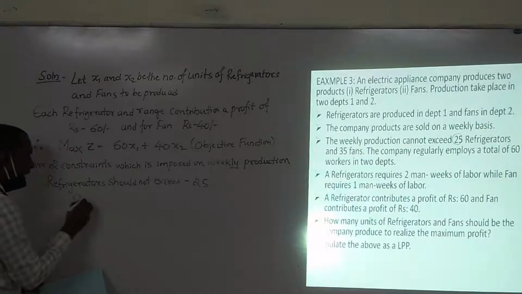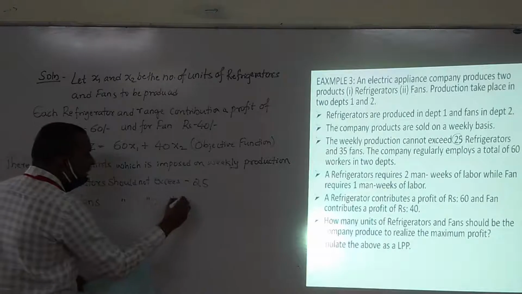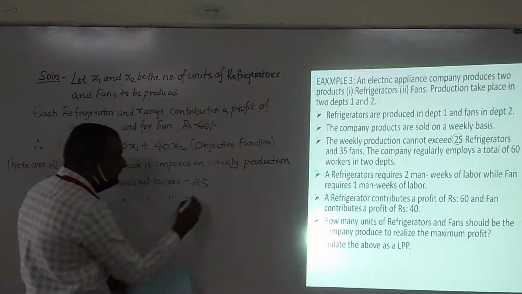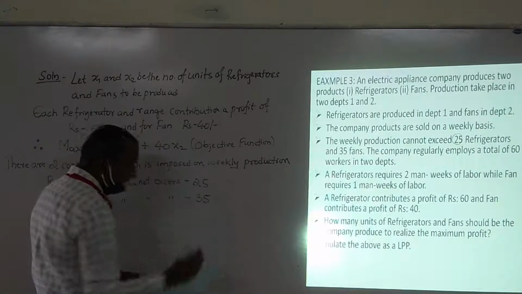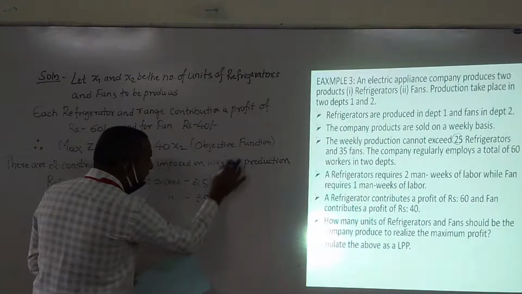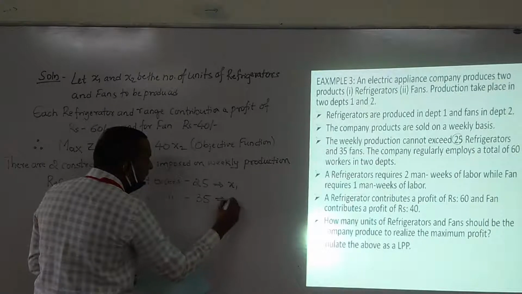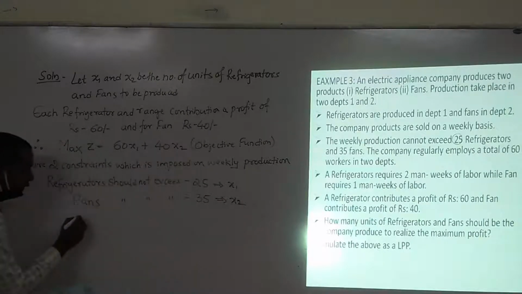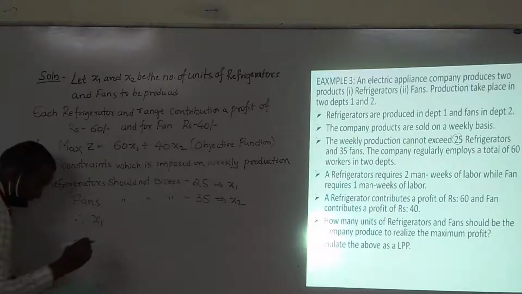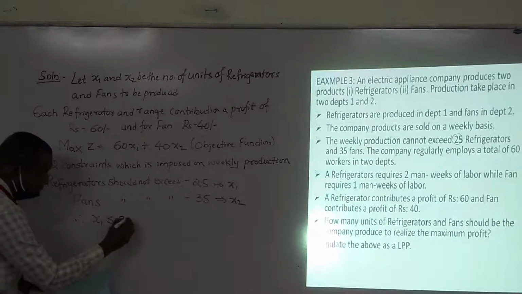Whereas fans should not exceed how much? 35. So this is x1 and this is x2. Therefore, x1 should be less than or equal to 25,